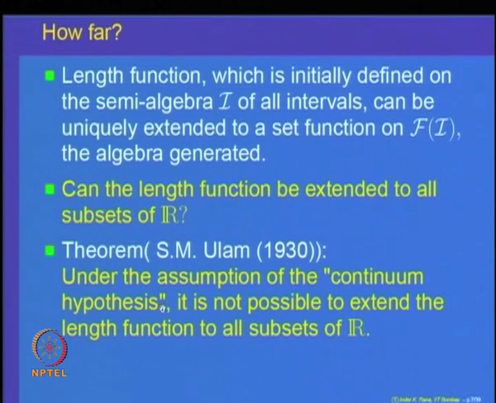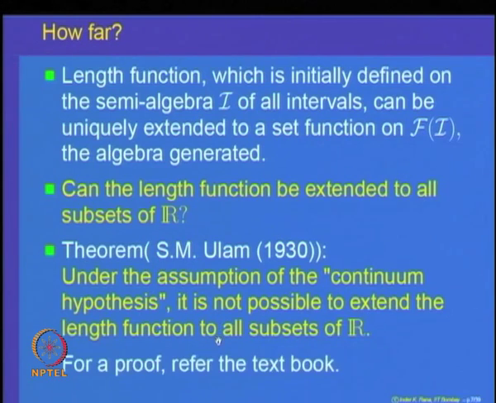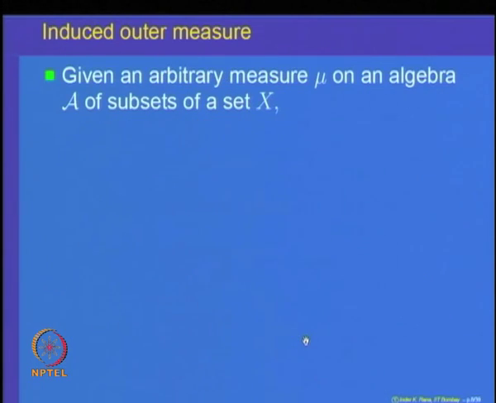I would stress that one should read about this theorem from the text we have just mentioned, An Introduction to Measure and Integration. This is a very nice and important theorem, which says as a consequence that it is not possible to extend the length function to all subsets of the real line.